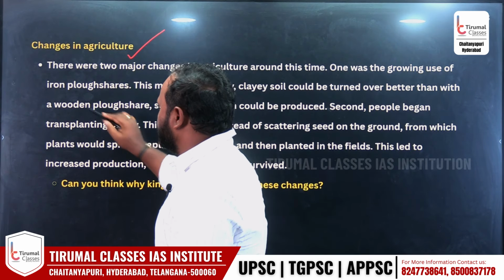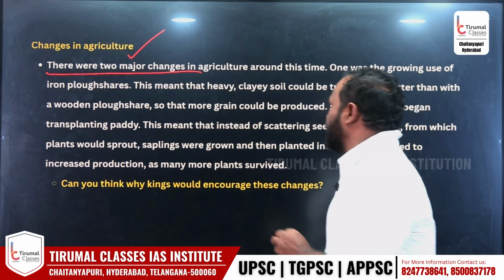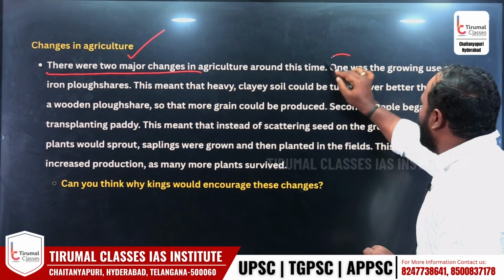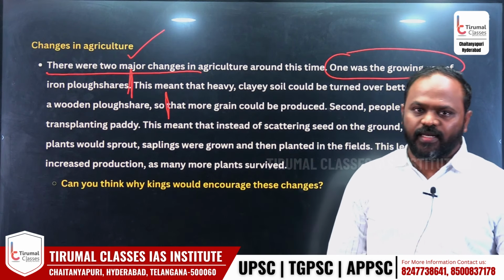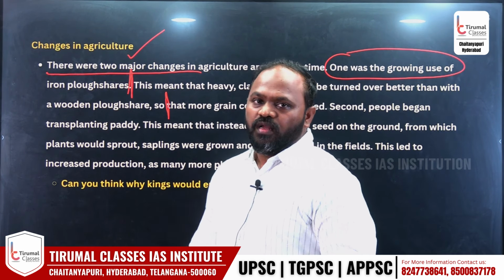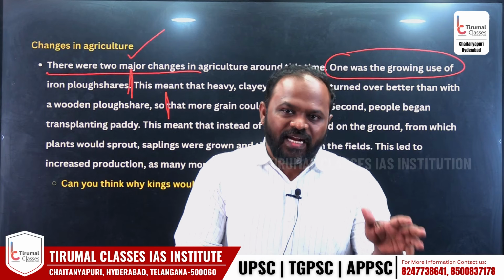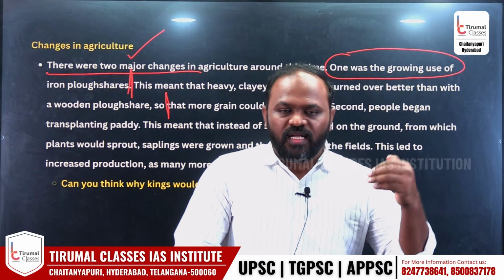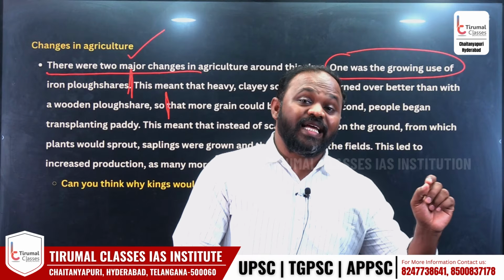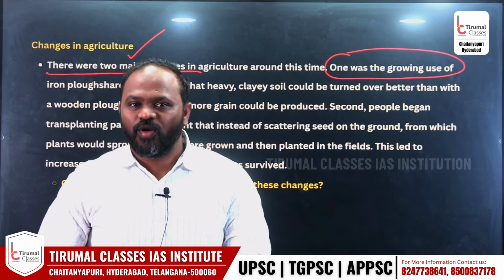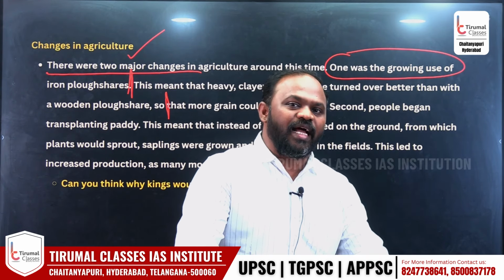Changes in agriculture during the Mahajanapadas. There were two major changes in agriculture around this time. One was the growing use of iron plowshare. In Mahajanapada time lo, we have very good agriculture because most of them are settled at fertile lands like Indus region కావచ్చు, Ganga plains కావచ్చు. They started using the iron plow. మనకి ఇండస్ వ్యాలీ టైంలో they used wooden plow నాగలి to till the land.